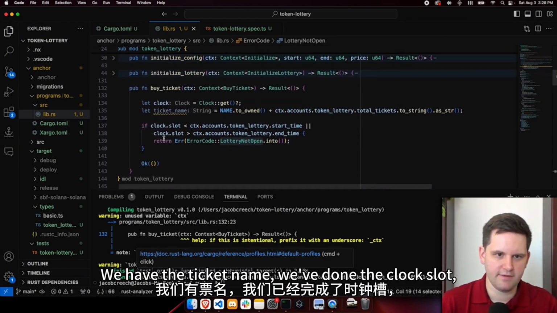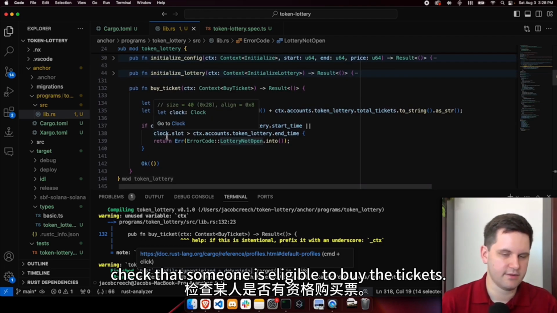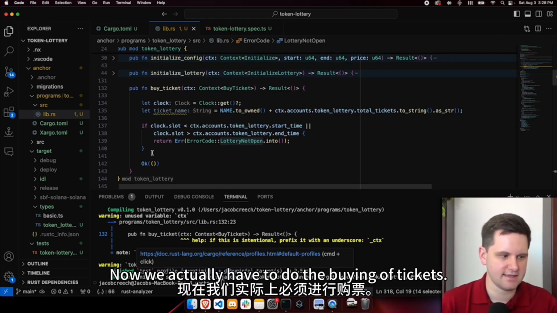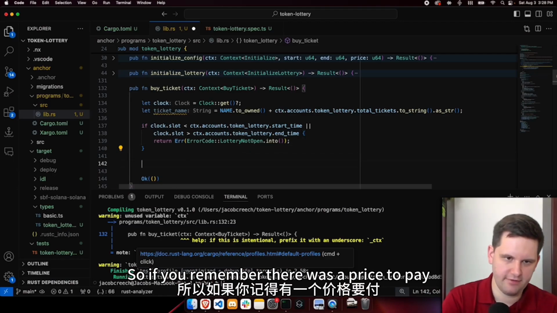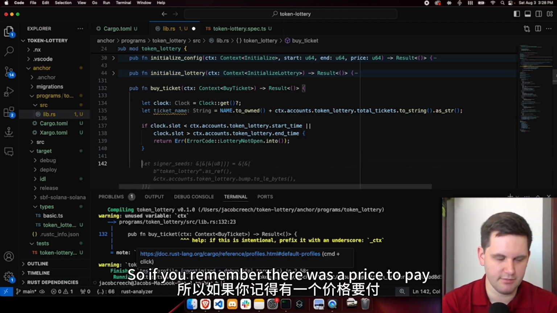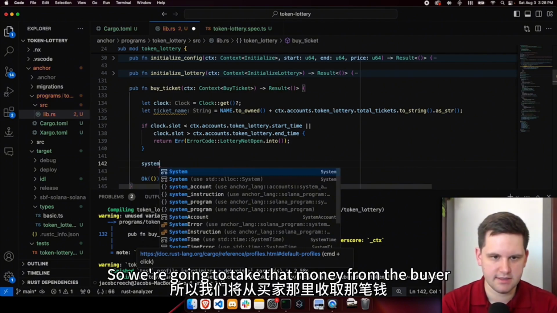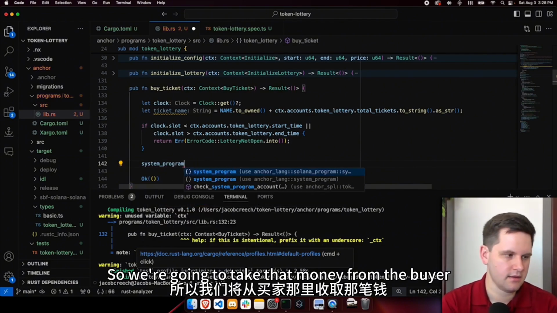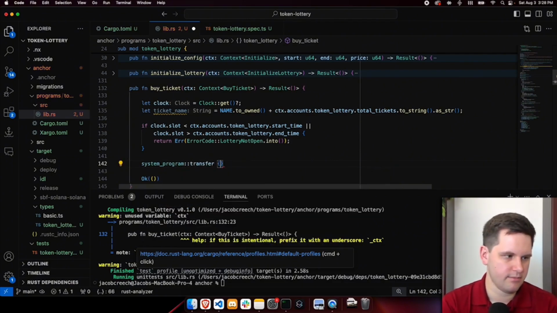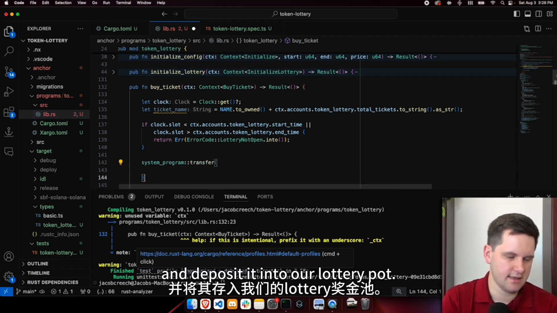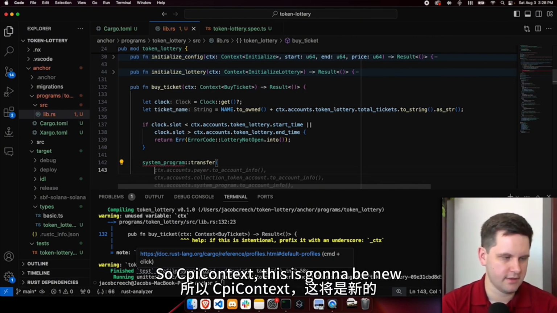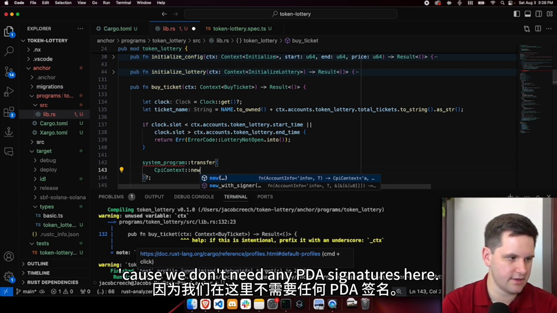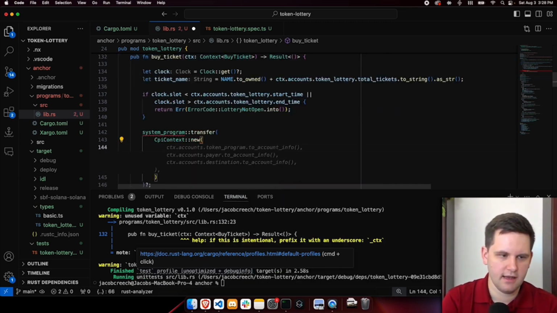We have the ticket name. We've done the clock slot. We check that someone is eligible to buy the tickets. Now we actually have to do the buying of tickets. So if you remember, there was a price to pay whenever you buy a ticket. So we're going to take that money from the buyer and deposit it into our lottery pot. So CPI context, this is going to be new because we don't need any PDA signatures here.